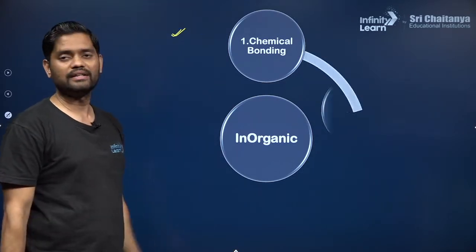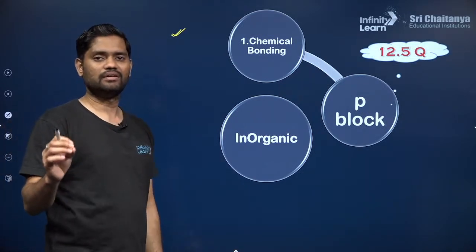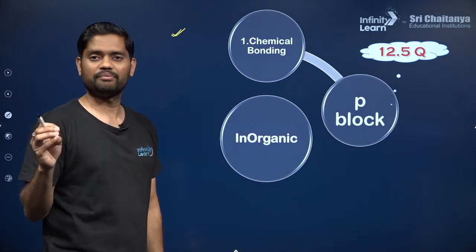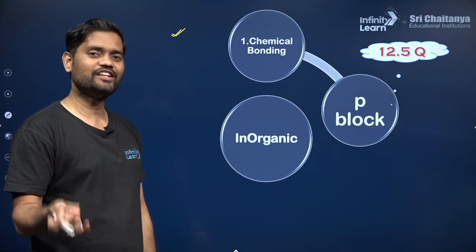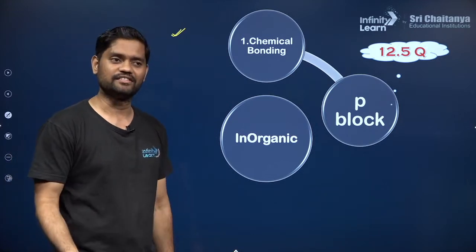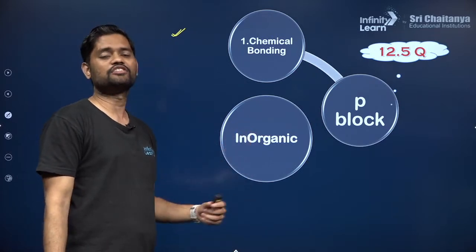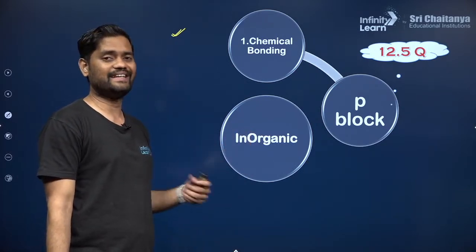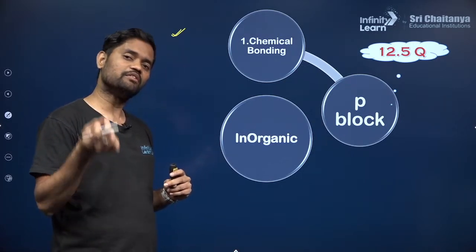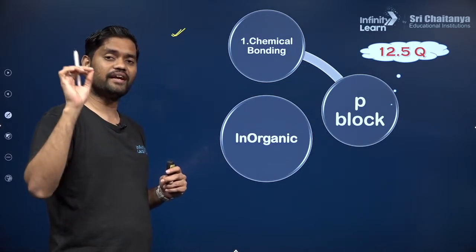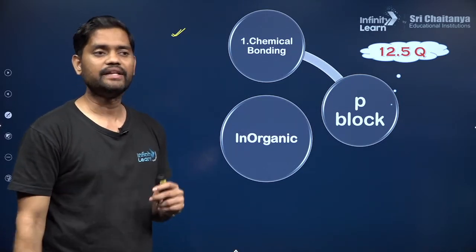After chemical bonding, the next important chapter that comes is P block. Again, a big chapter. That means all 6 groups have to be prepared. That is boron family, carbon family, nitrogen, oxygen, halogen, and inert gases. All these things need to be prepared, but yes, it is worth preparing P block elements because at least 3 questions you can expect. In some papers there are 3 questions, in some papers there are 2 questions, so you can consider at least 2 to 3 questions even this time in NEET 2023.